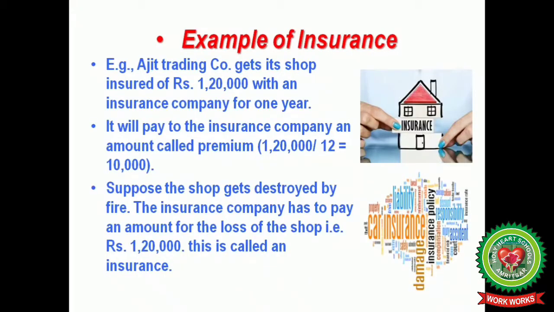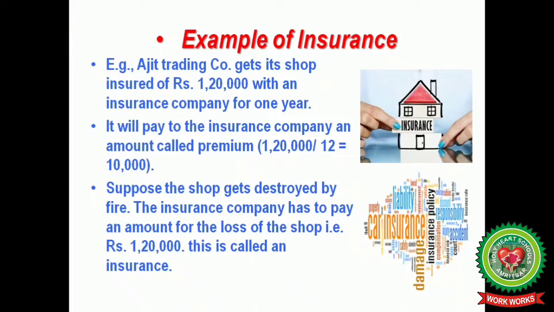Likewise, we will take another example. Ajit Trading Company gets its shop insured for rupees 1,20,000 with an insurance company for 1 year. It will pay the insurance company an amount called premium: 1,20,000 divided by 12 months is equal to 10,000, and 10,000 is the premium.